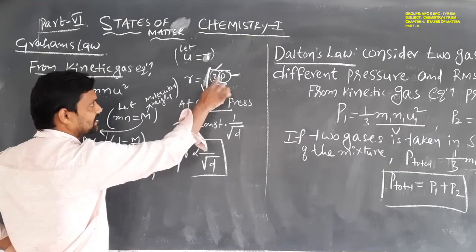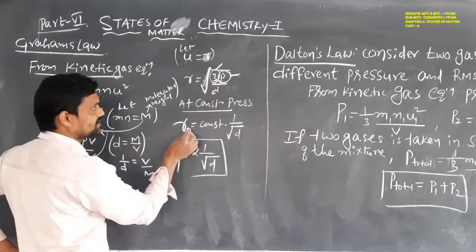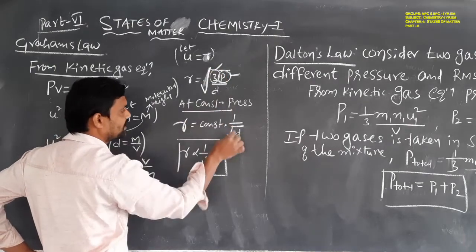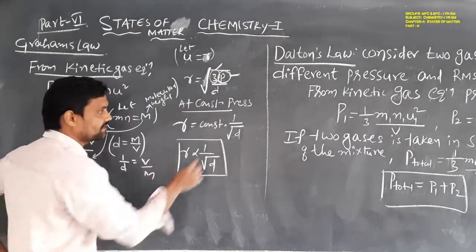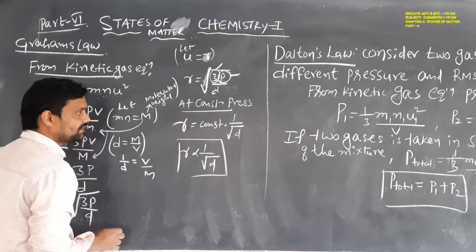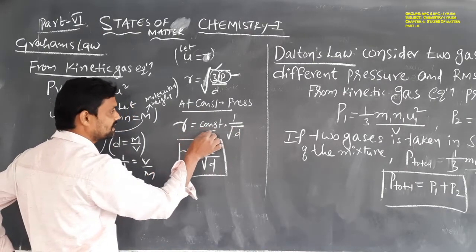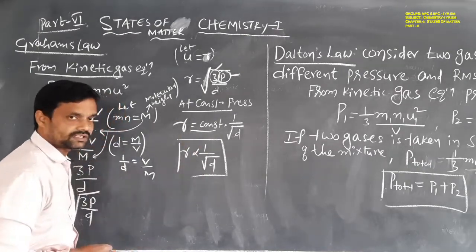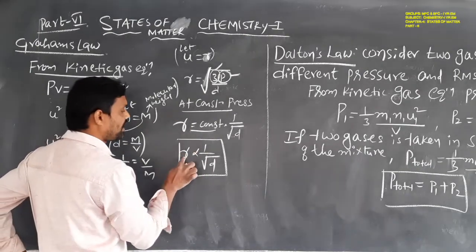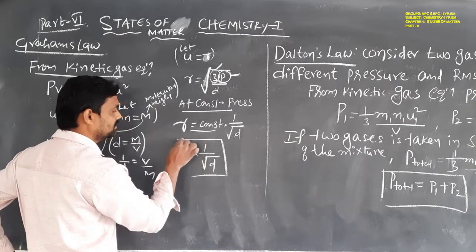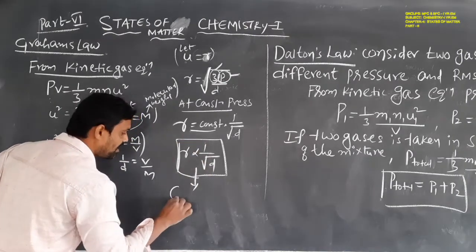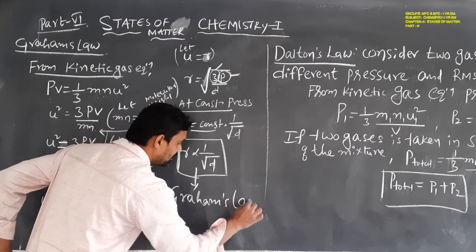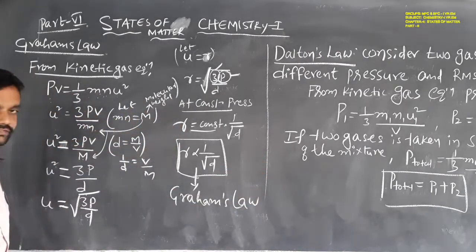So r = constant × 1/√D. When we remove the constant and the equal sign, we get the proportionality symbol. So r is proportional to 1/√D. This is our Graham's law of diffusion.